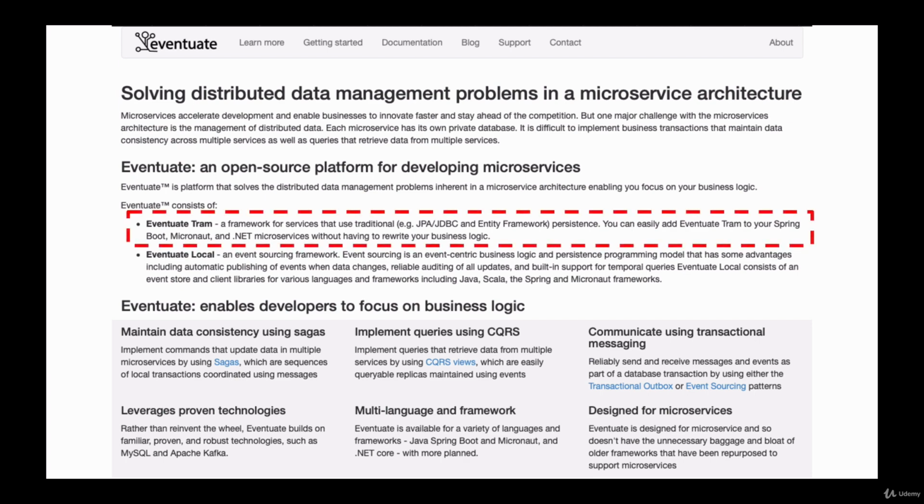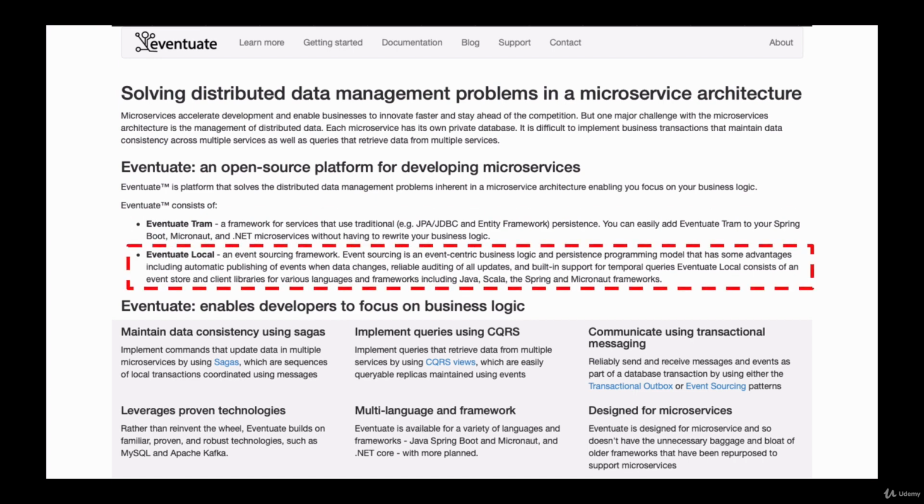The first one is Eventuate Tram, which is a framework for services that use traditional persistence like JPA and Entity Framework. And the second one is Eventuate Local, which is an event sourcing framework. In this video course, we will use event sourcing, and in one of the following video lessons, you will learn what event sourcing is. Eventuate framework also provides a great support for building sagas, for implementing queries using CQRS design pattern, and it also provides a great support for asynchronous messaging.